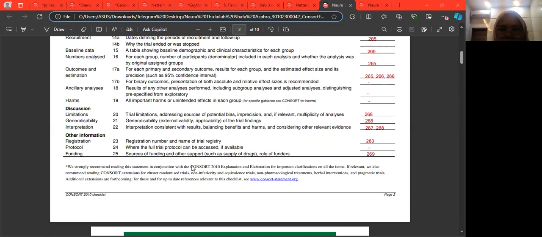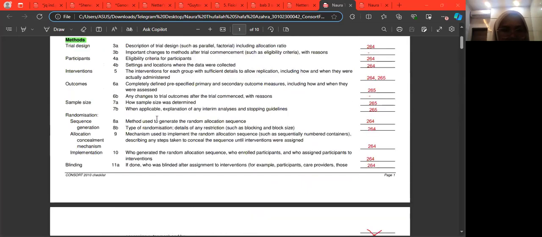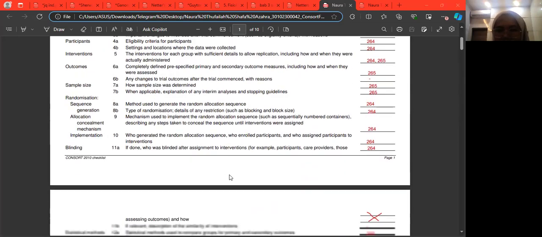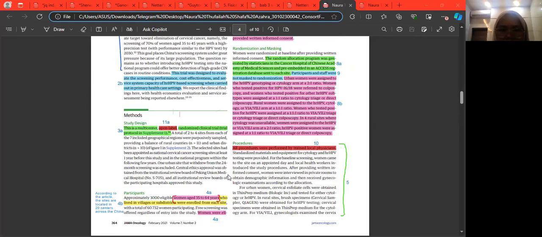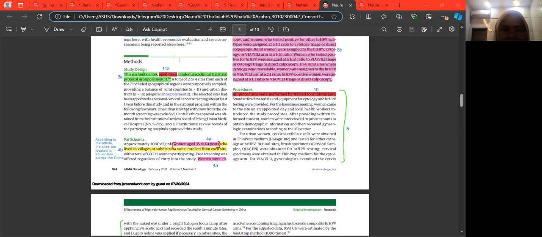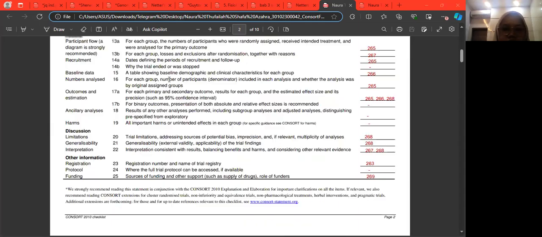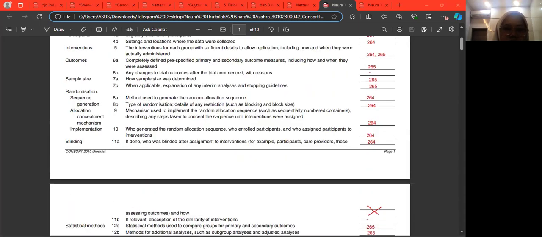Sorry. 264. Okay, open label. The blinding is open label.